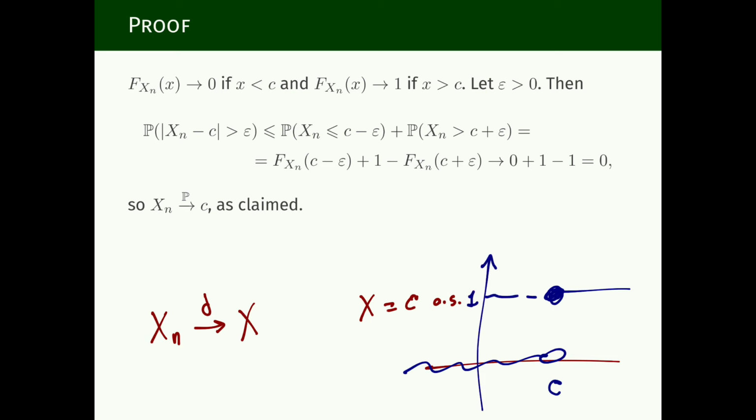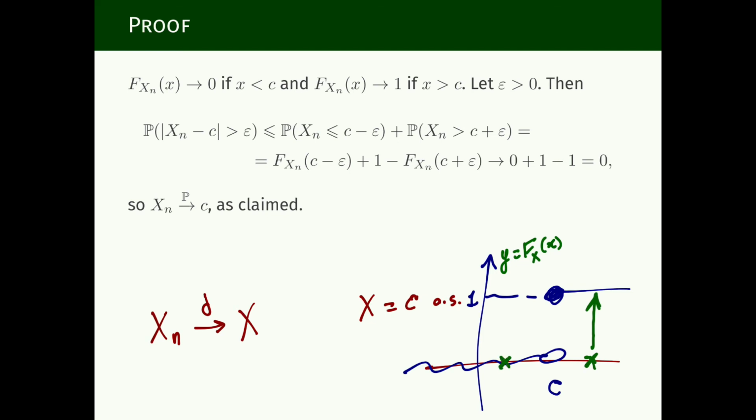And what does it mean to say a sequence of random variables converges in distribution to this? Well, it means for any number different from c, it is a point of continuity of F_X. So this is y equals F_X. For any number larger than c, the distribution function F_{X_n} converges to 1.